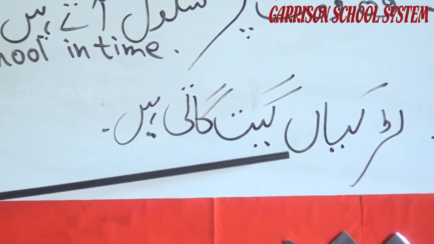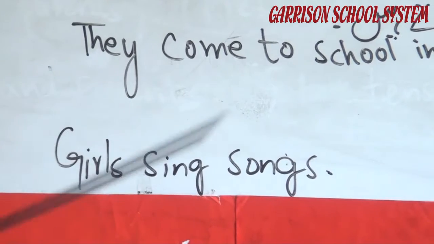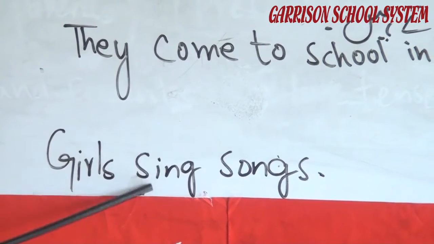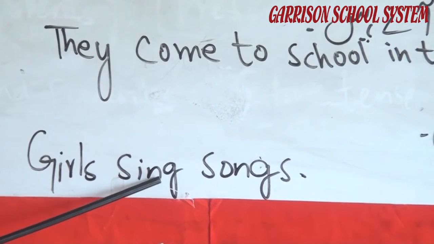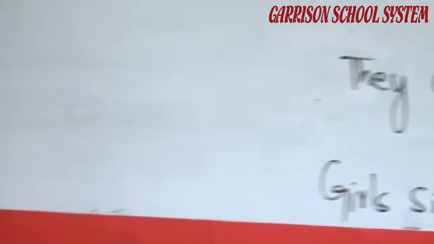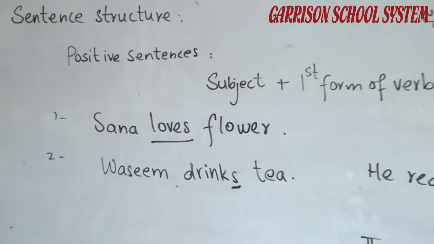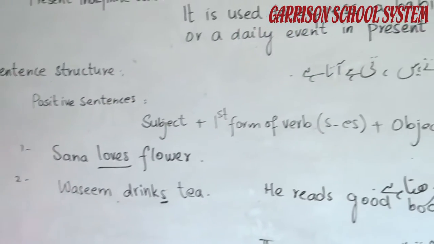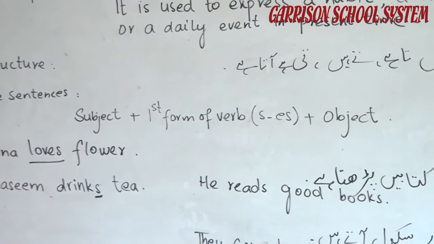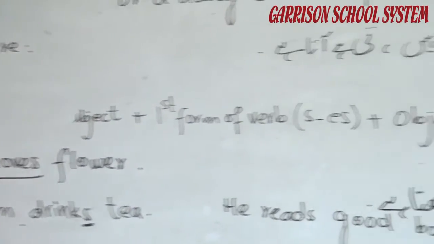लड़कियां, this is also plural. We are talking about plural noun or plural subject. लड़कियां, girls sing songs. We didn't use s or es with this form of verb. So students, what you have to do is to practice this simple present tense on your notebooks. You can take verbs from your daily life. Then we are going to discuss negative sentences.